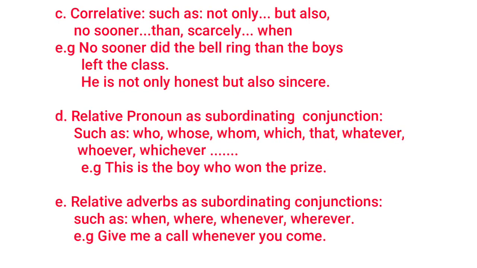Now see the C point, that is correlative conjunctions, such as not only but also, no sooner than, scarcely when. The examples are, no sooner did the bell ring than the boys left the class, and he is not only honest but also sincere.